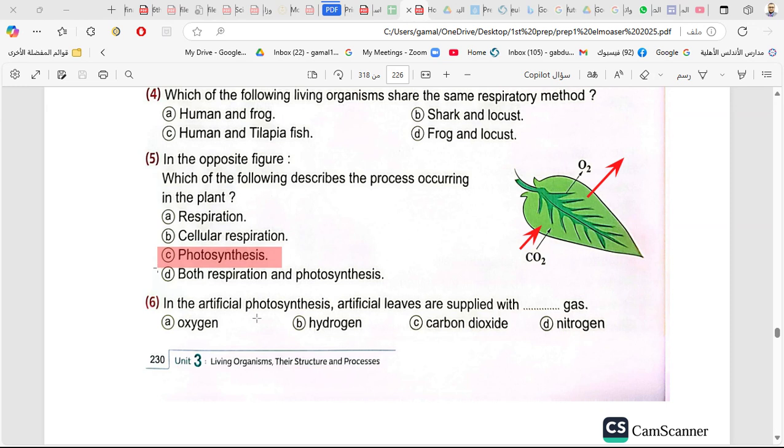In artificial photosynthesis, artificial leaves are supplied with what gas? Hydrogen. Hydrogen gas. Okay.